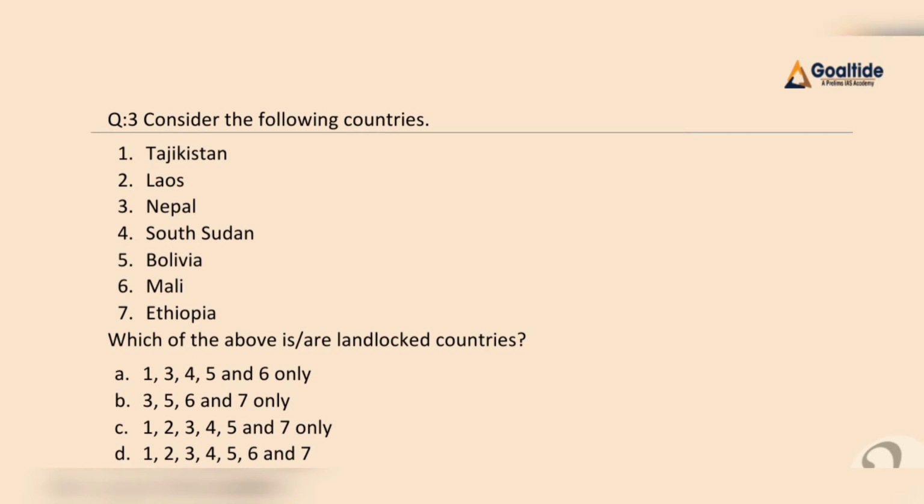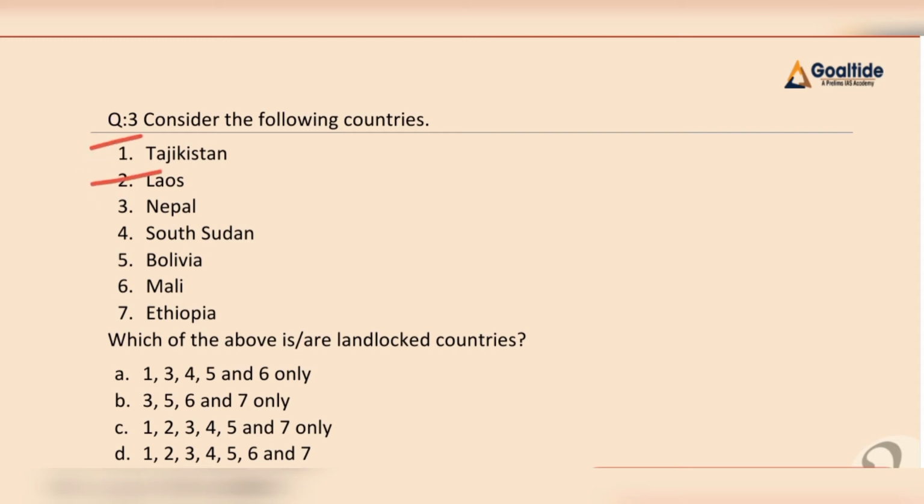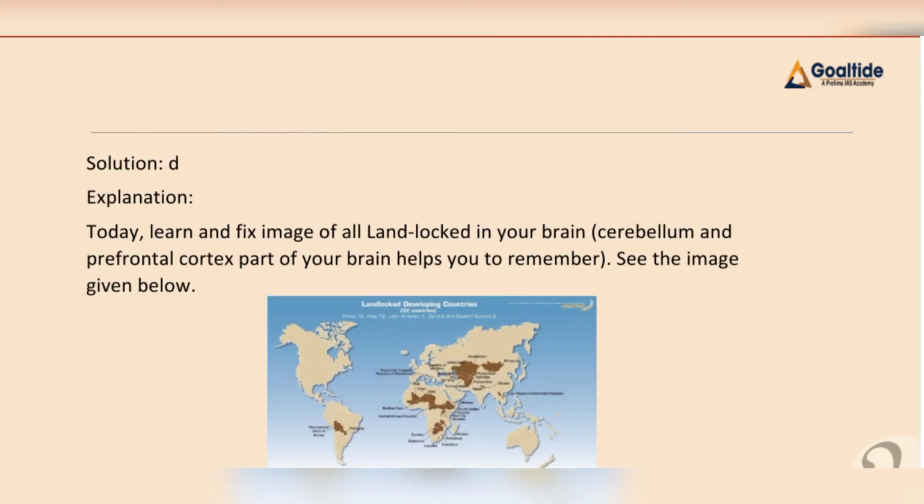Question number 3: consider the following countries: Tajikistan, Laos, Nepal, South Sudan, Bolivia, Mali, and Ethiopia. Which of the above are landlocked countries? Here we have option A: 1, 3, 4, 5, 6 only; B: 3, 5, 6, 7 only; C: 1, 2, 3, 4, 5, 7 only; and D: 1, 2, 3, 4, 5, 6, 7. All of the above are landlocked countries. Now let me have a look at our explanation.